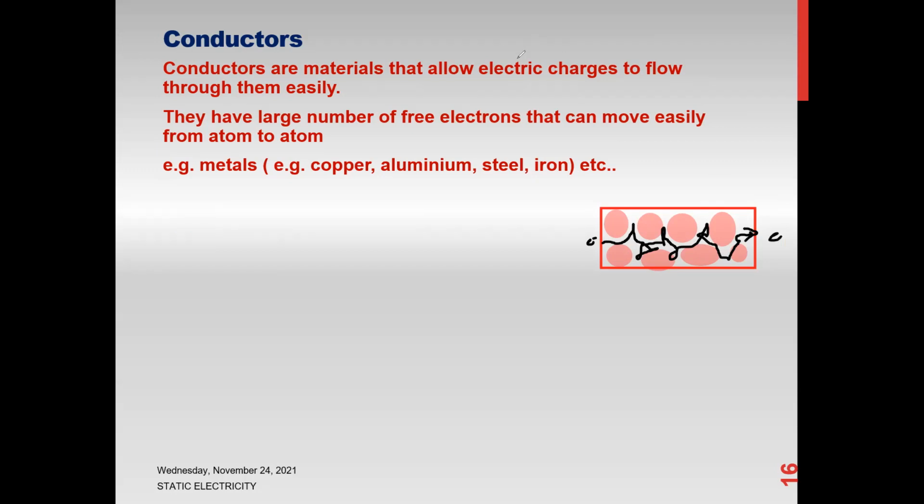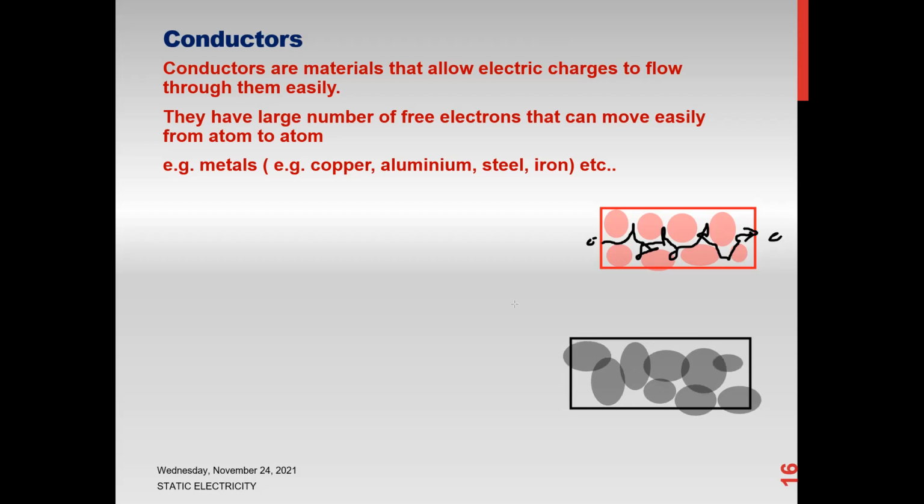But some materials don't have spaces in them or free charges or particles, so they don't allow the electrons to flow through them. Electrons can only be at the surface, but they cannot pass. There is no way.